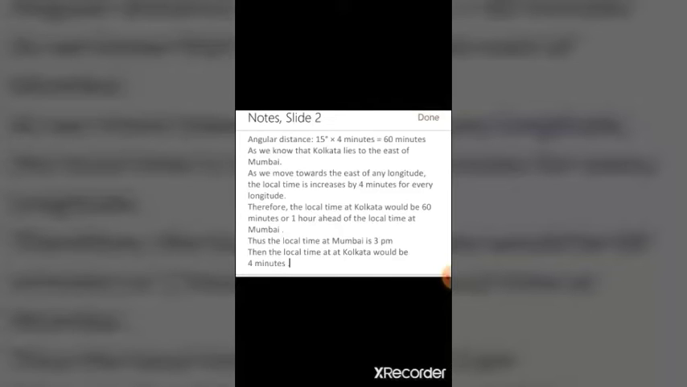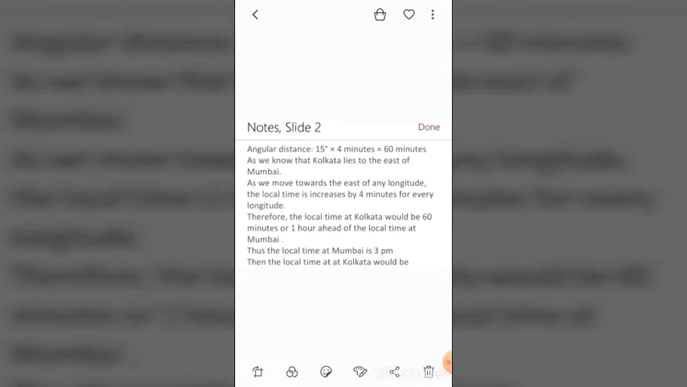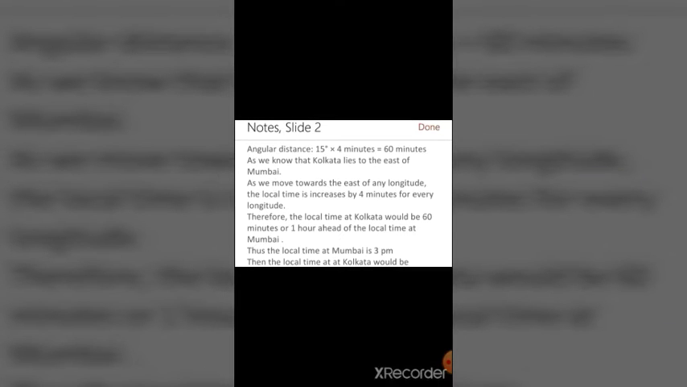As we know that Kolkata lies to the east of Mumbai, as we move towards the east of any longitude, the local time is increased by 4 minutes for every longitude. Therefore, the local time at Kolkata would be 60 minutes or 1 hour ahead of the local time at Mumbai. Then, the local time at Kolkata would be 4 p.m.